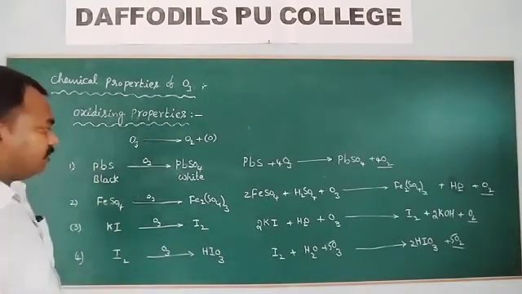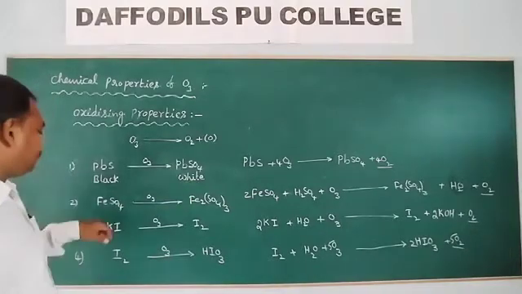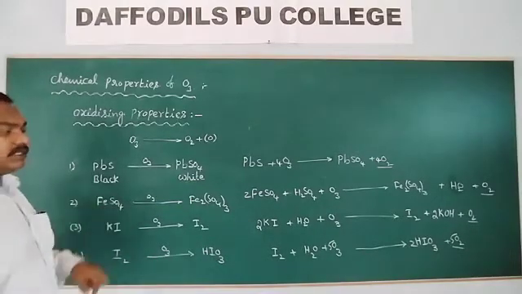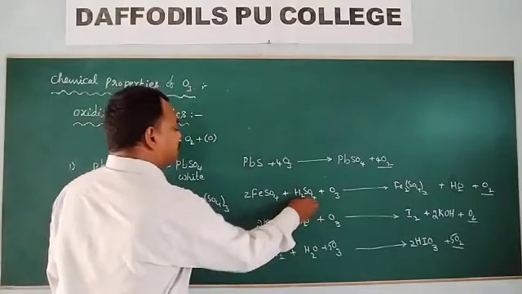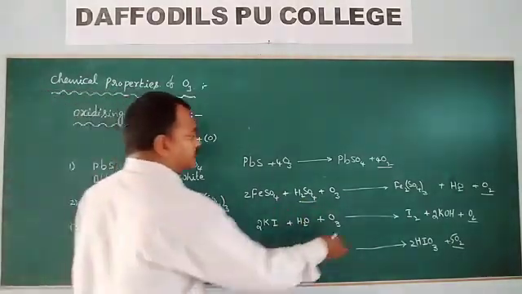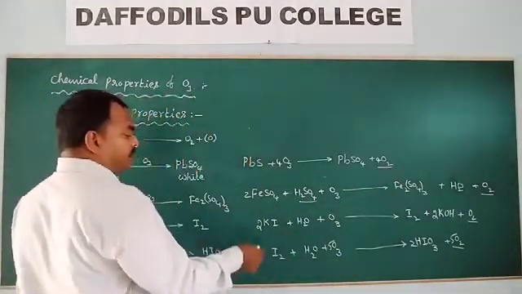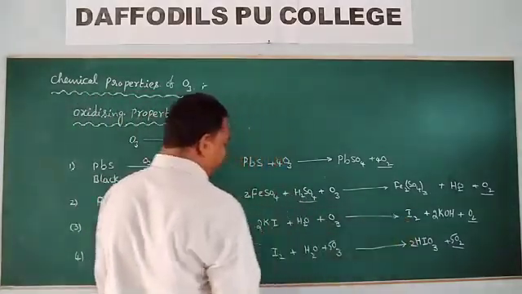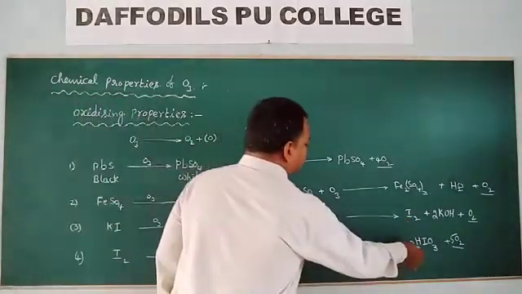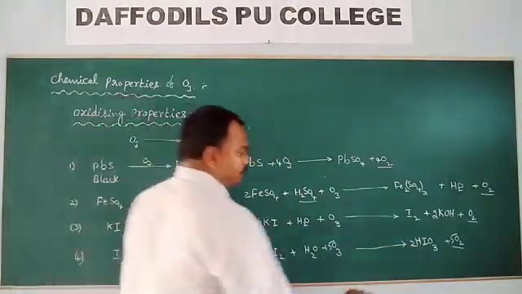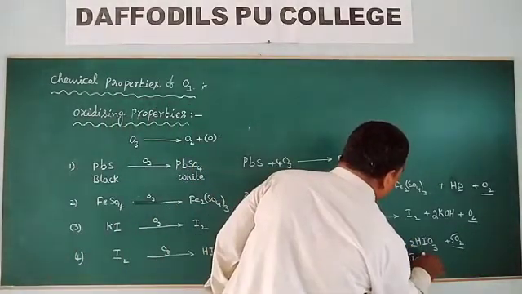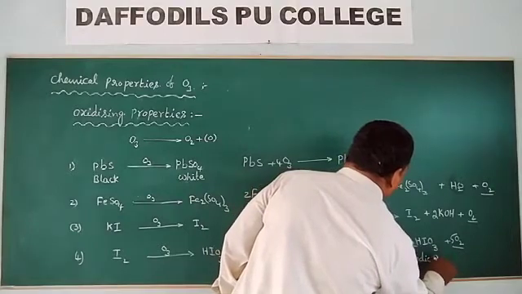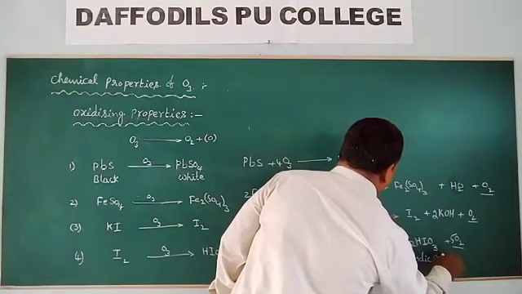Black lead sulfide is oxidized to white lead sulfate. Acidified ferrous sulfate is oxidized to ferric sulfate. Potassium iodide solution is oxidized to iodine. Iodine is oxidized to iodic acid.